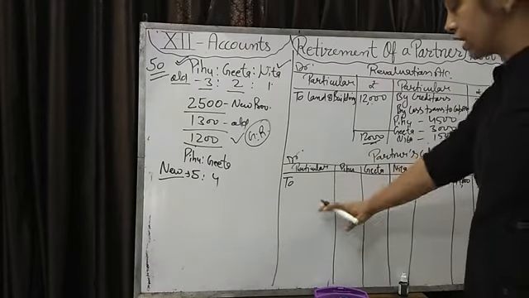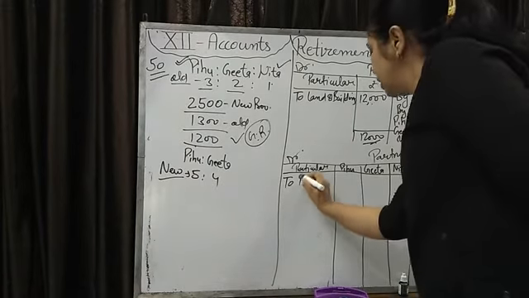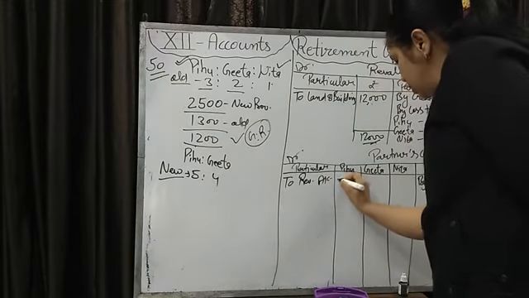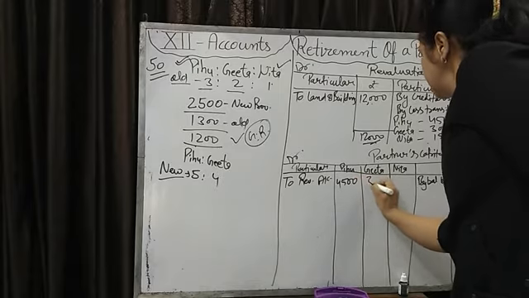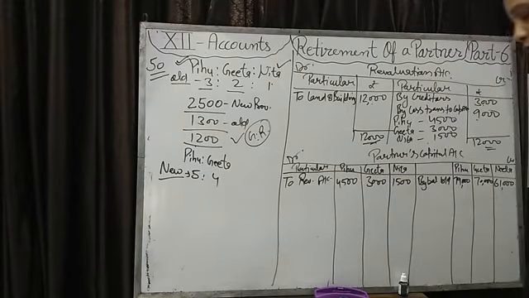All the losses will come in the debit side and all the profits will come in the credit side of the partners' capital account that we want to distribute to the partners. To revaluation account, how much amount? This one: 4,500, 3,000 and 1,500. Fine.